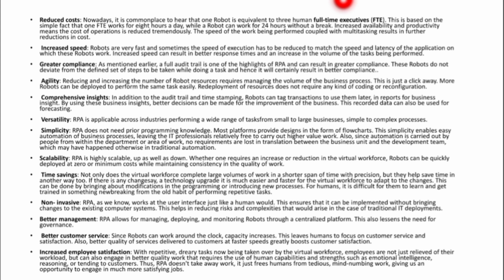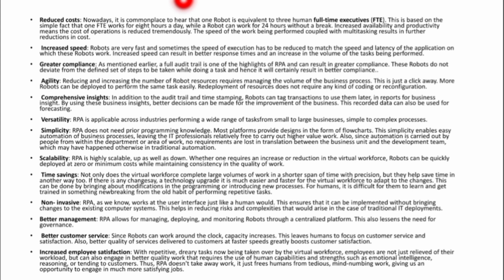So in that way, I can manage my robots in a centralized platform. And also this is going to reduce the governance. It doesn't need any extra governance for RPA if it's implemented in the centralized architecture.